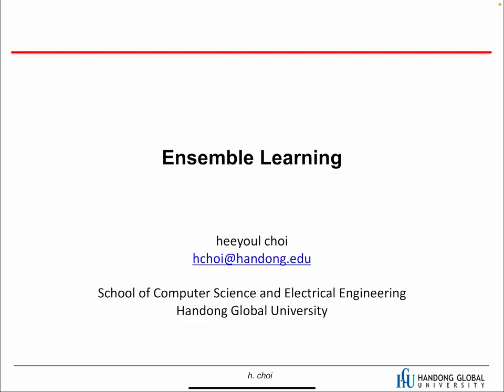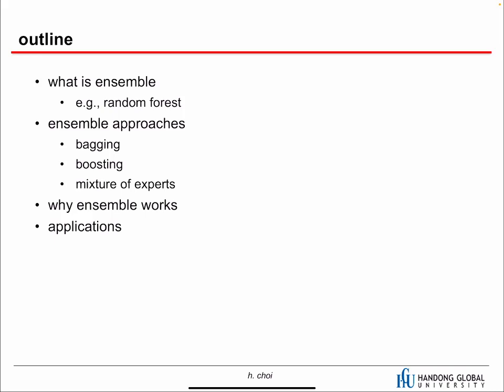Hi, this chapter is about ensemble learning. So this is the outline. First of all, we're going to talk about what it is. What is ensemble? With one example, a random forest. And then we'll talk about three different ensemble approaches: bagging, boosting, and mixture of experts.